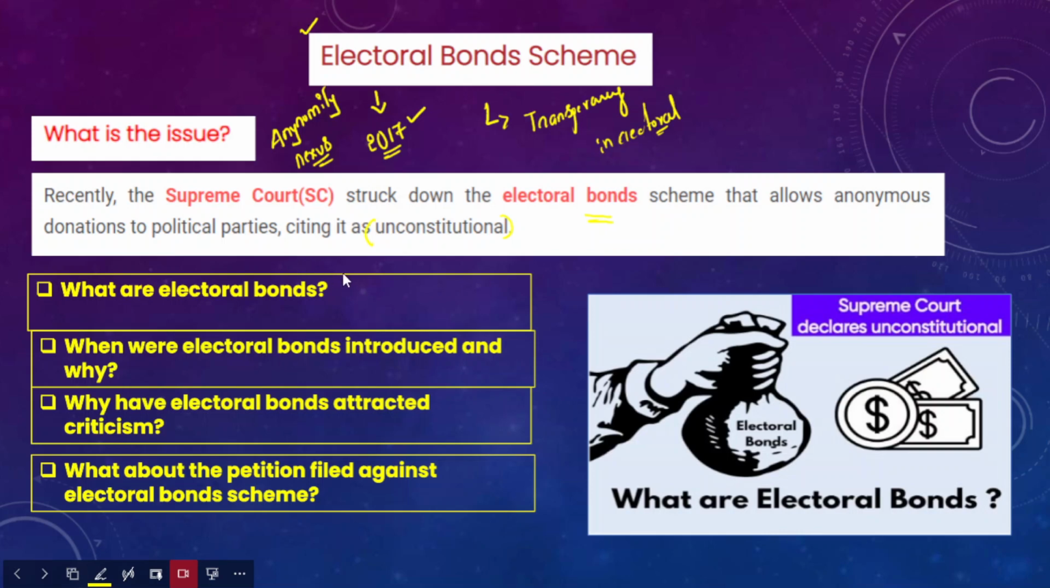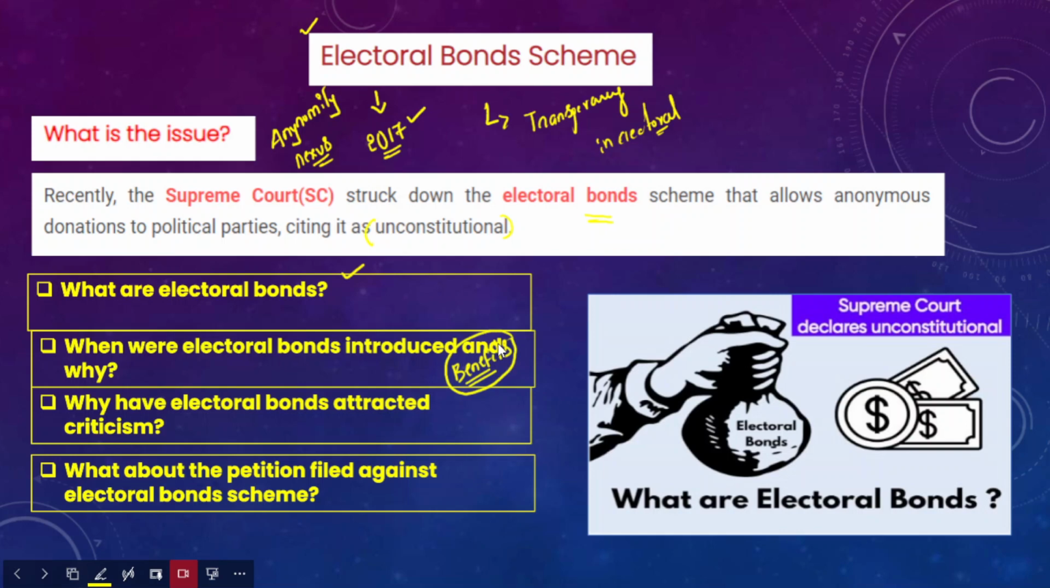Firstly, we will understand what are electoral bonds. So this is the first question that we are going to discuss. And after this, we will also understand when these electoral bonds were introduced, for what purpose they were actually introduced by the government. Secondly, we will also understand what are the benefits of the electoral bonds. Okay, right, the center has introduced the electoral bonds, but what are the benefits? We need to understand the benefits as well.